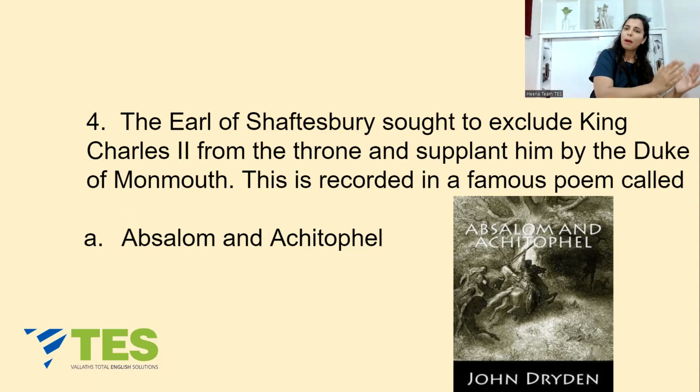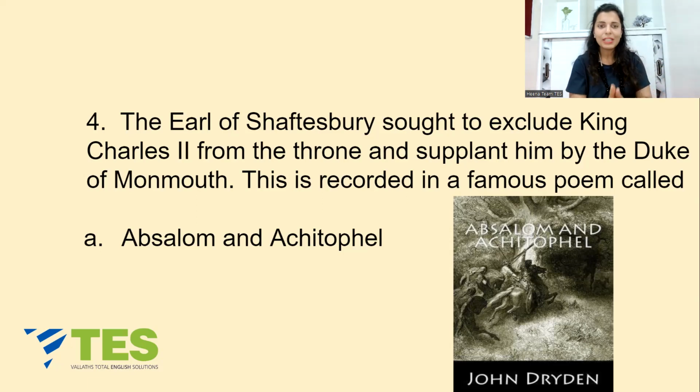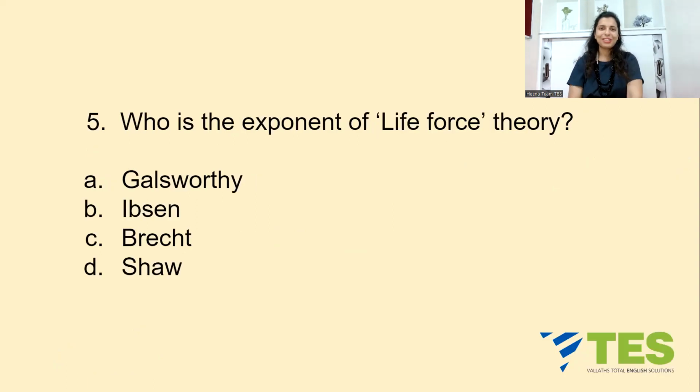बिल्कुल यही प्लॉट अब आप इंग्लैंड की तरफ ले जाइए, and this is what is discussed in Absalom and Achitophel. ये एलिगोरी क्यों है? Because here Israel is represented by England, David is represented by King Charles II, Absalom is represented by Duke of Monmouth. They were the illegitimate sons, also called the bastard sons, okay, not from the wife. And last is Achitophel. He is represented by Earl of Shaftesbury. Easy? Very, very. Let's move on to question number 5.